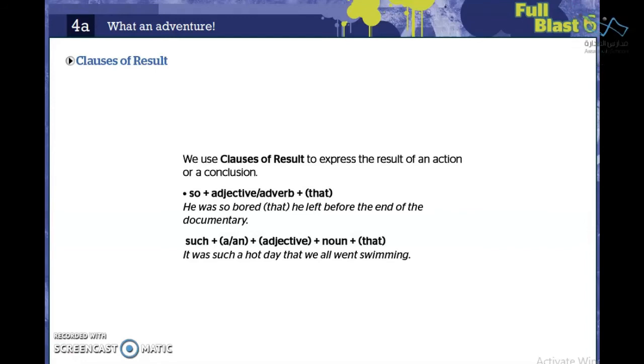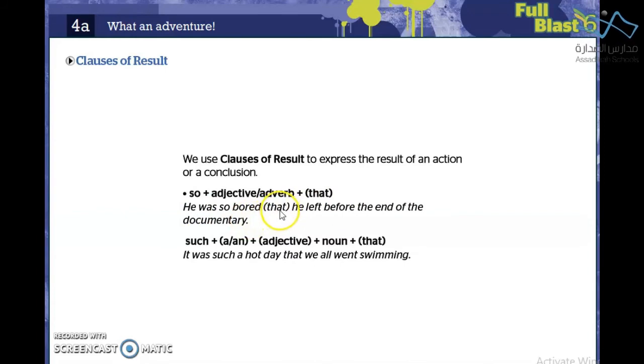According to our book Full Plus 6, there are two different ways in order to form a sentence that expresses the result of an action or a conclusion. 1. You write so plus adjective or adverb plus that, and that here is optional. That means if I write it or not, the meaning will be the same. Listen to this example. He was so bored that he left before the end of the documentary.